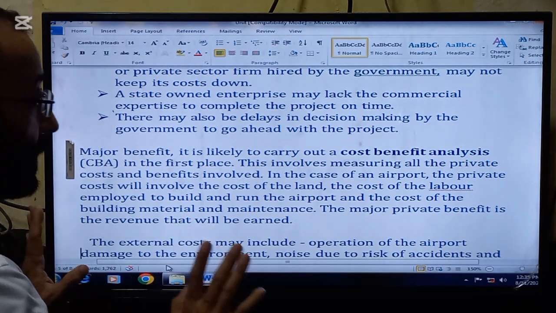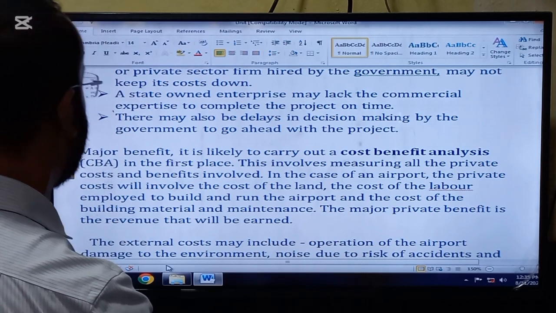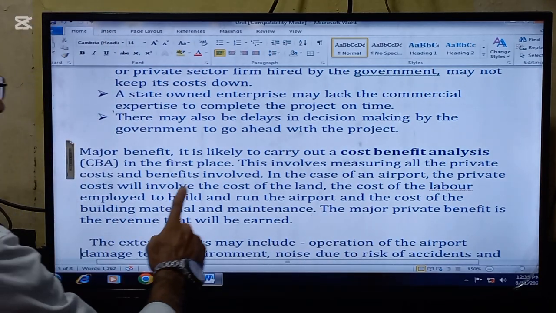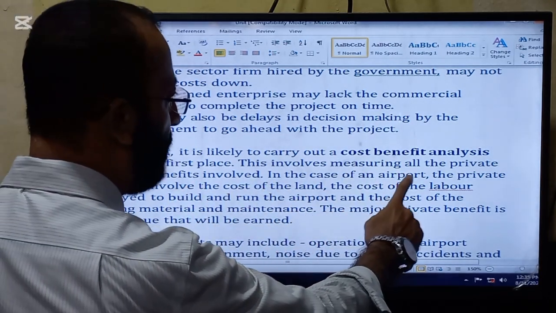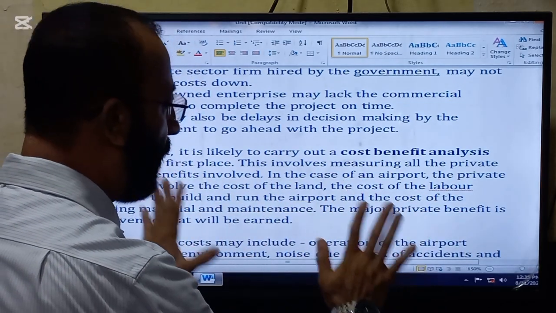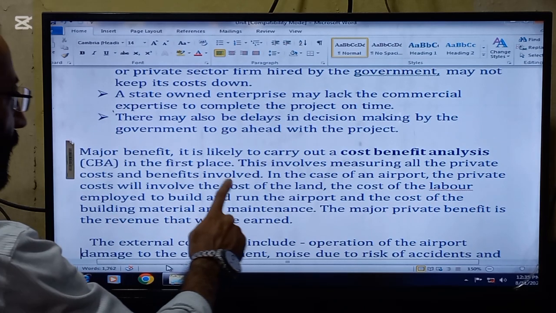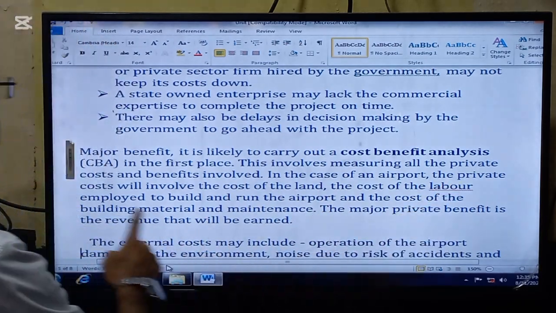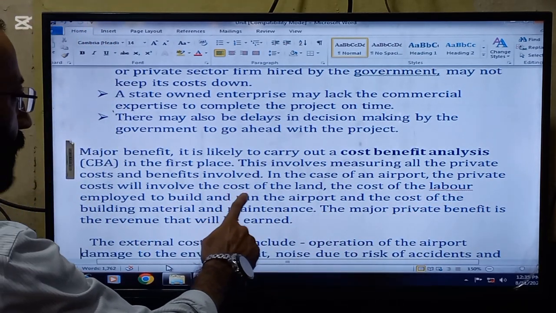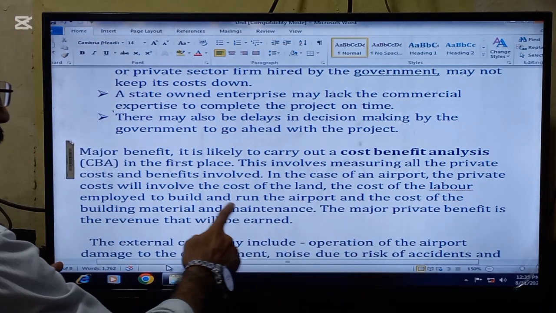On the other hand, there are some advantages of the work being done by the public sector. So look now, a major benefit: it is likely to carry out a cost benefit analysis. So this is the biggest advantage when the work is done by the public sector. This involves measuring all the private costs and the benefits involved. In the case of an airport, the private cost will involve the cost of the land.